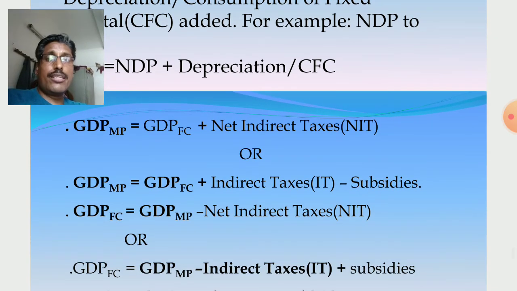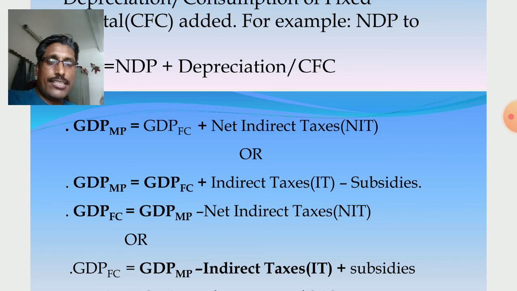Then similarly GDPmp, it is market price. Suppose we calculate GDPmp, GDPfc is given. So conversion of FC to MP: net indirect taxes added, or indirect taxes added and subsidies subtracted, because NIT is the difference between indirect taxes and subsidies.